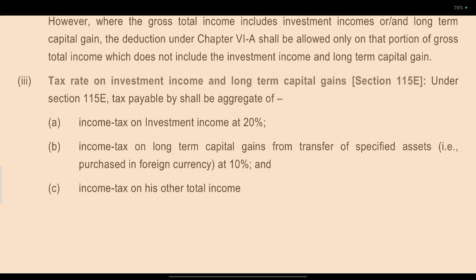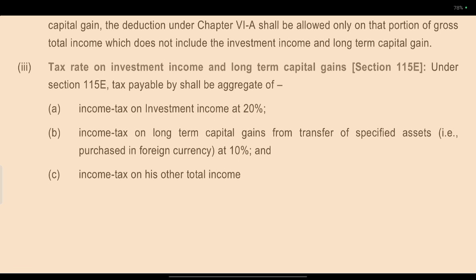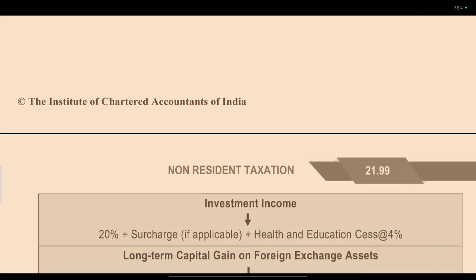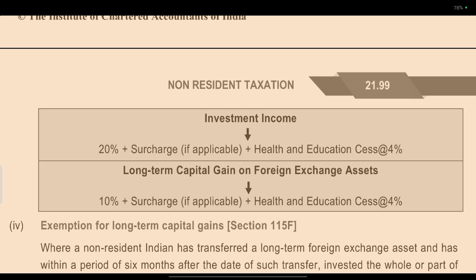Tax rate of investment income and long-term capital gain, section 115A. Under section 115A, the tax payable shall be the aggregate of income tax on investment income at 20%, income tax on long-term capital gain from the transfer of a specified asset, that is a foreign exchange asset, at 10%, and income tax on other total income. So, investment income at 20% plus surcharge plus health and education cess, and long-term capital gain on a foreign exchange asset at 10% plus surcharge plus health and education cess.